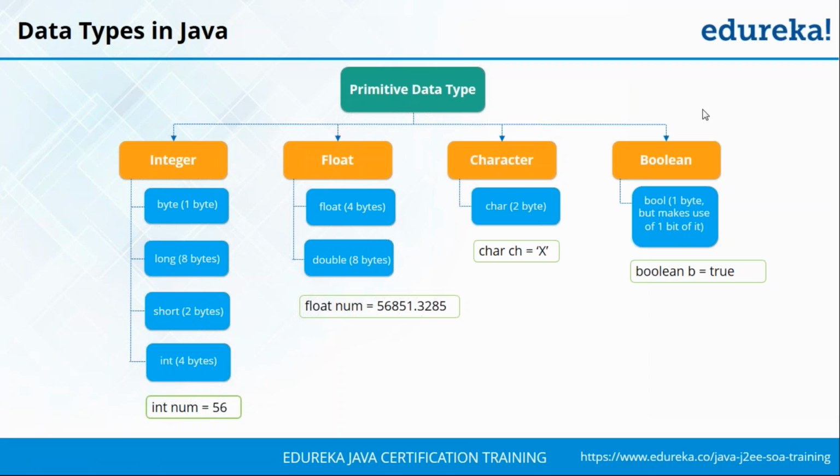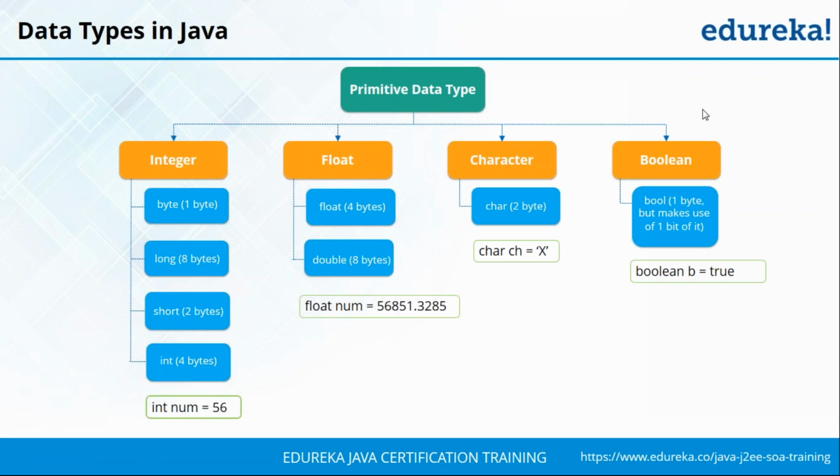In case you do have any value that is taking a decimal point value, then you're going to be using a float variable. Again, based on your need of storing the number you can use float or double, and you can see how I've initialized a floating number is equal to 568151.3285. So are you clear with respect to integer and float?